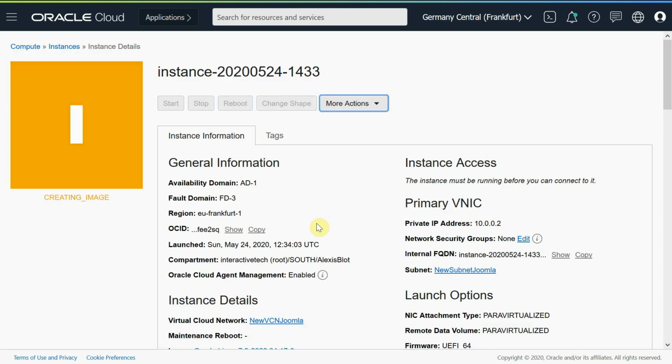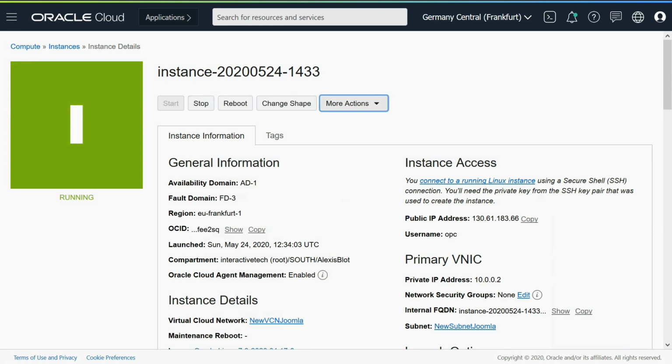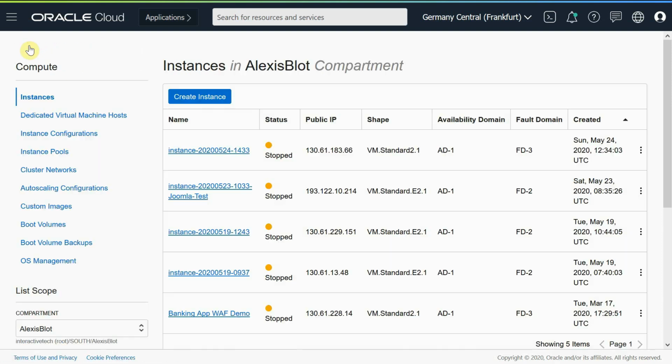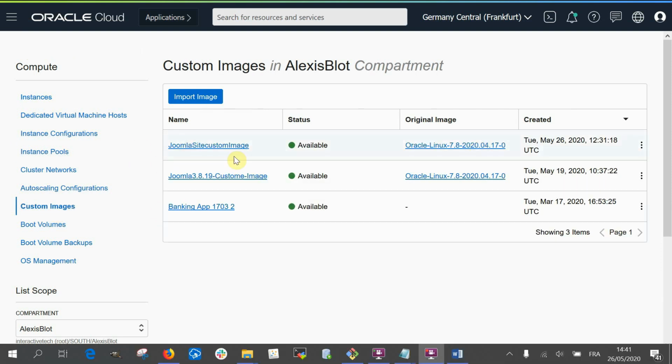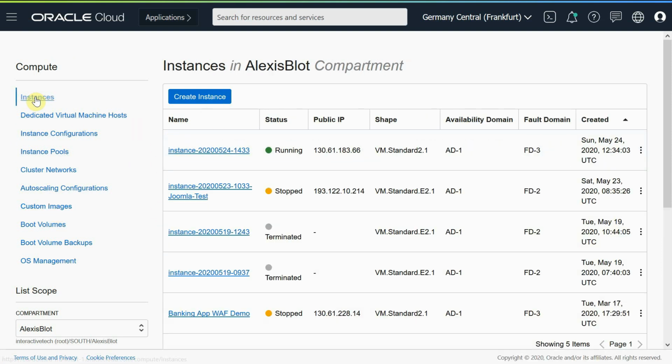The instance goes offline for a short moment while it creates the image. Here we go. Now the custom image has been created and the website is back online. If I go to compute, custom image, I have the custom image I just created. Now I can use this custom image to create new Joomla instances on demand.